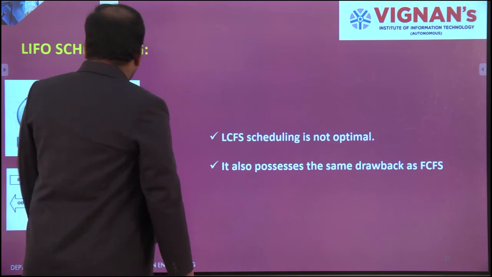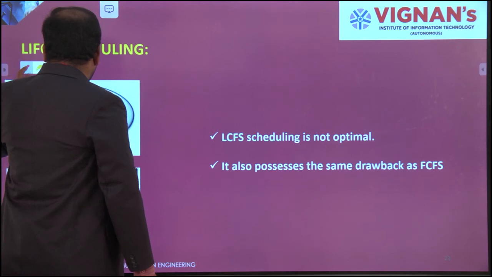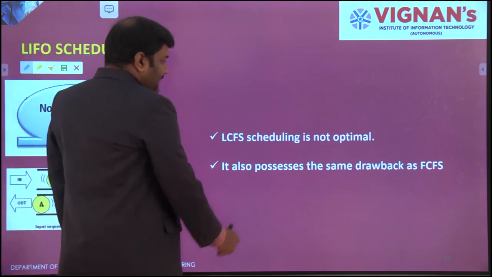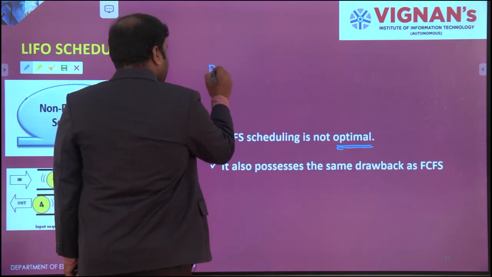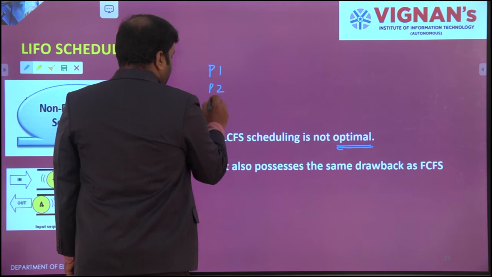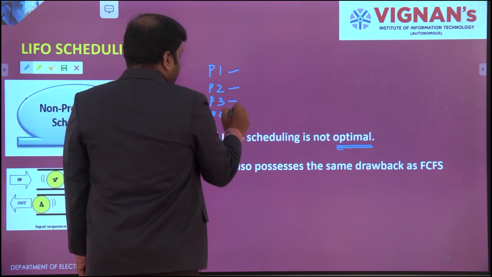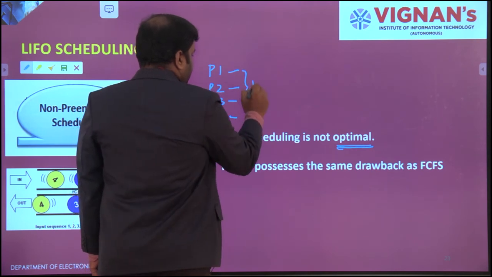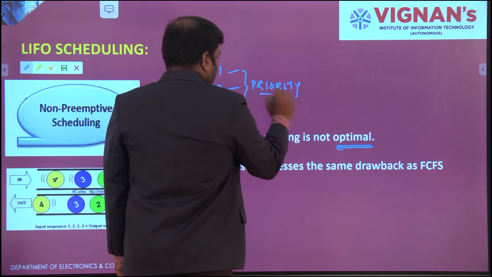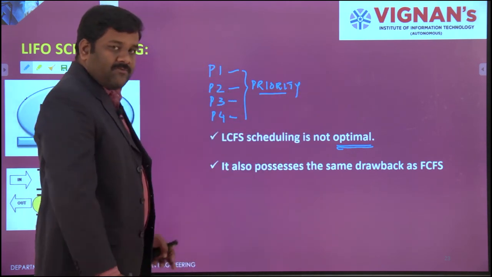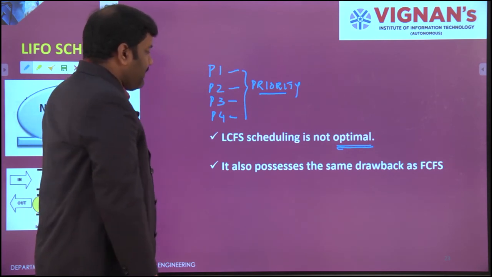So we have only 2 options here, LIFO, last in, first out. The first one is not optimal because it doesn't have any rules. With P1, P2, P3 and P4, each individual process priority will decide which process will come first, operate and complete the operation, and who will come next, right?